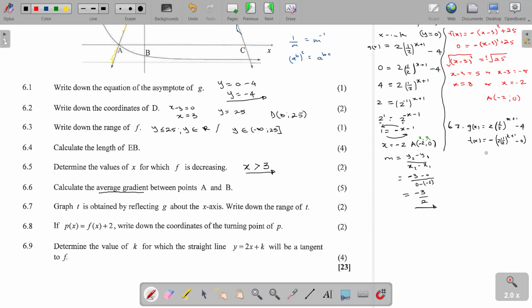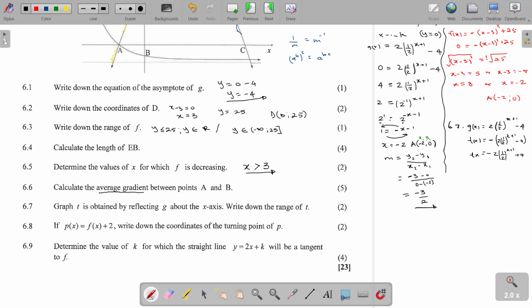So this will be equal to negative 2 half to the power x plus 1 plus 4. That is now our t(x).